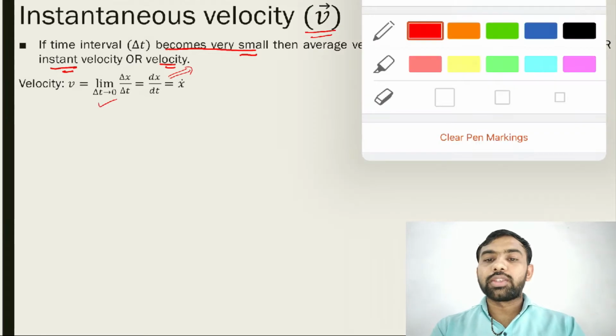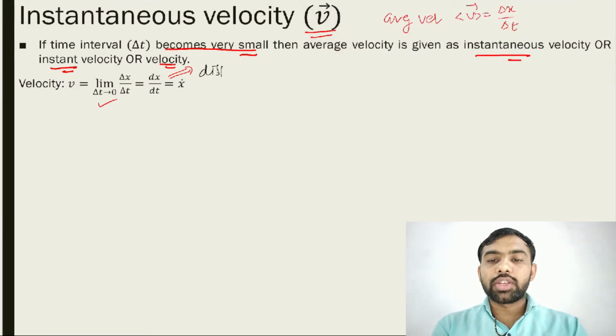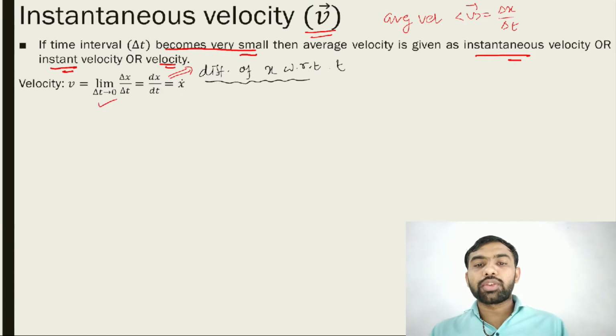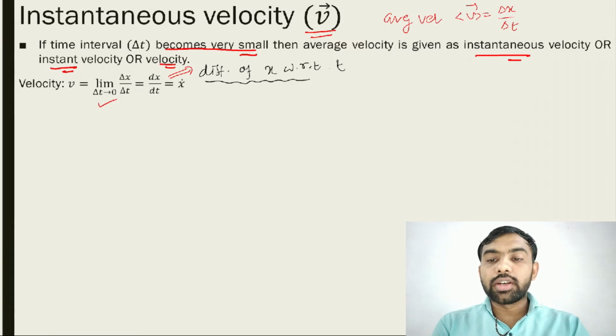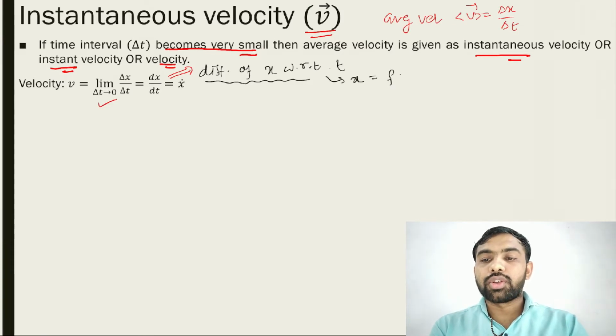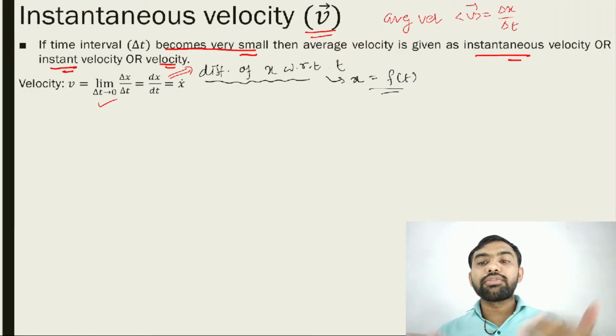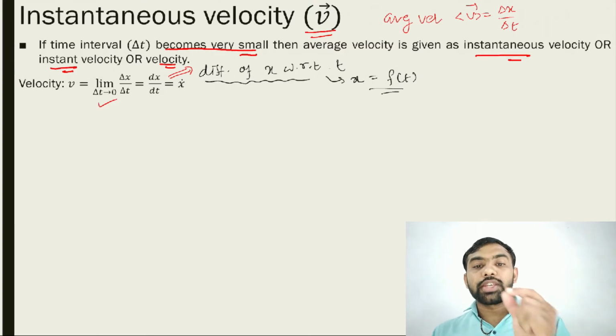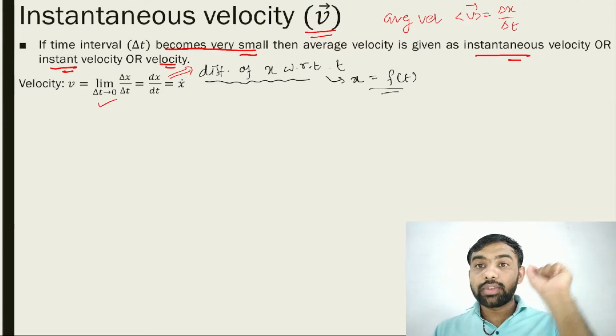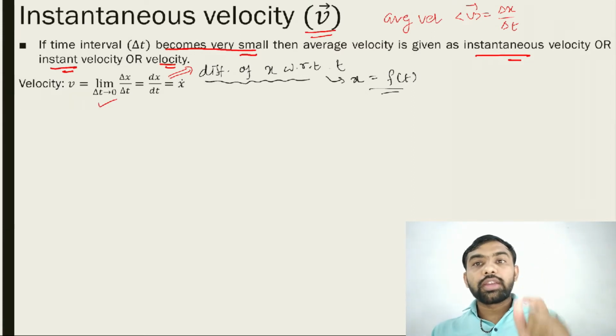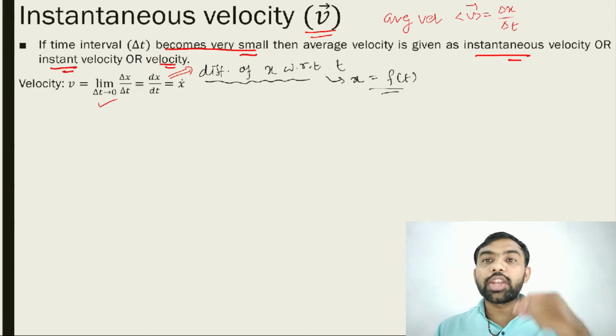So dx by dt is called the differentiation of x with respect to t. If you find the differentiation of x with respect to t, then we call it velocity. Here x is a function of t, you must remember. How do we define it? dx by dt means rate of change of x, as we discussed in the differentiation topic. If anything changes with time, we call it rate of change.